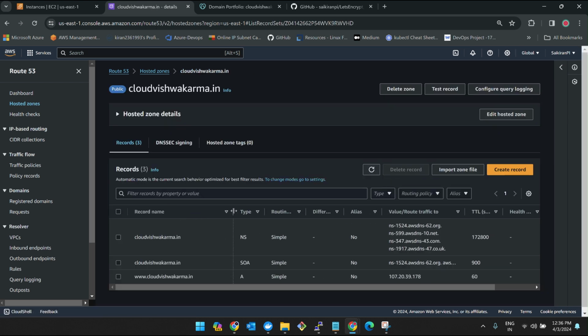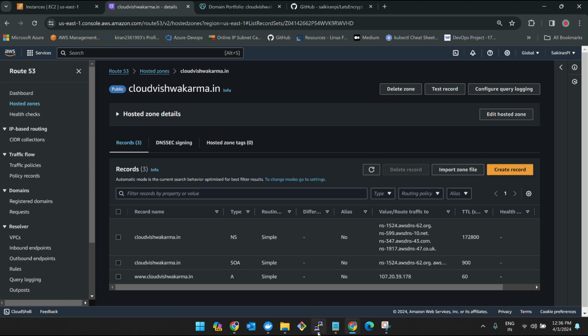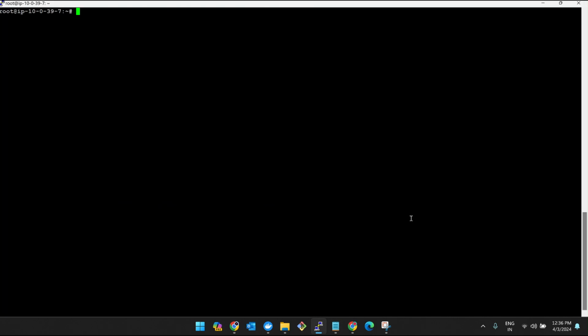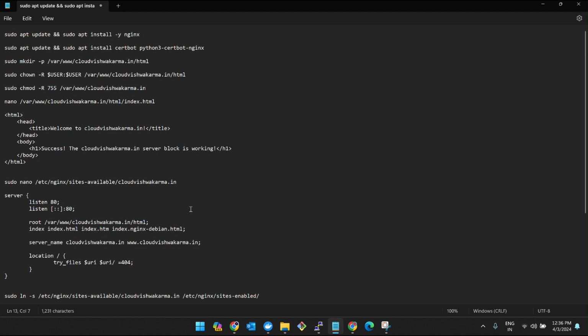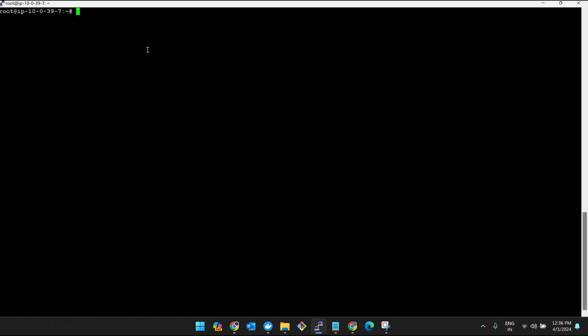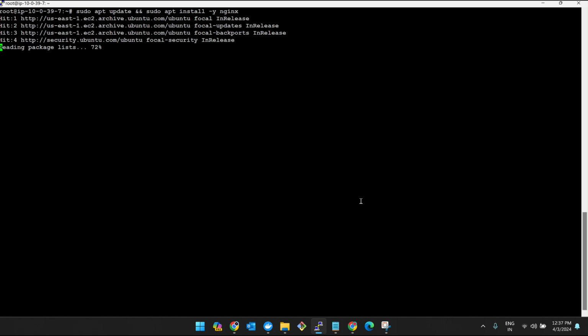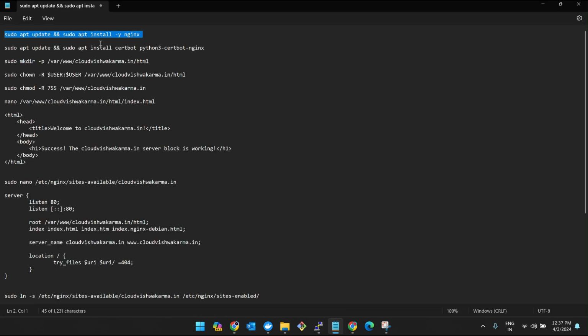So now let's jump here. First we will enter this sudo apt update and apt install nginx command. As we know, sudo apt update updates the package index, and apt install -y nginx installs the Nginx web server, and the -y flag automatically answers yes. Okay, and then we'll install Certbot.